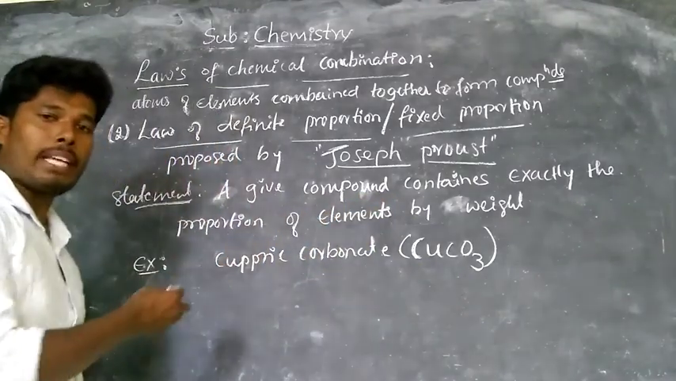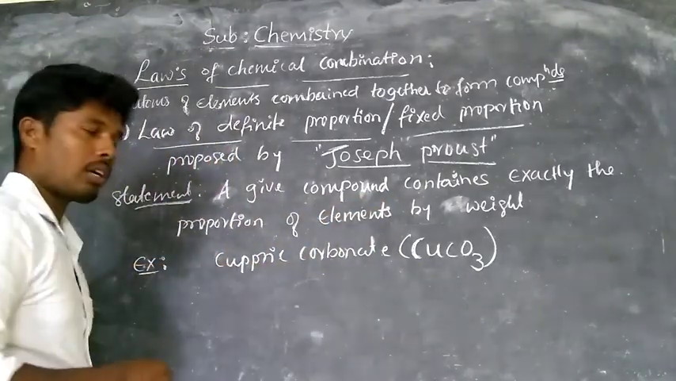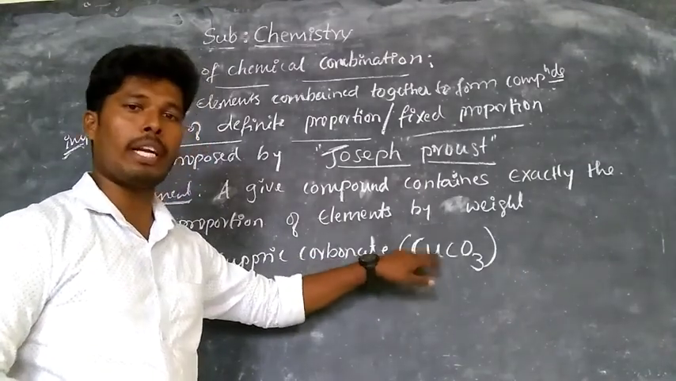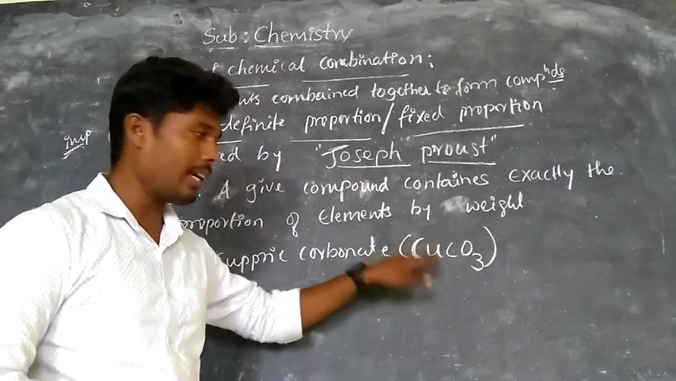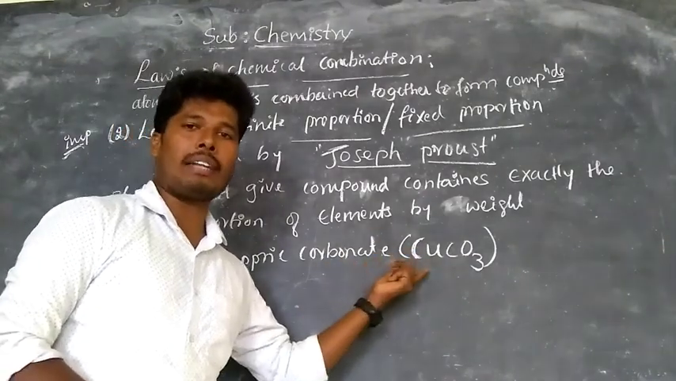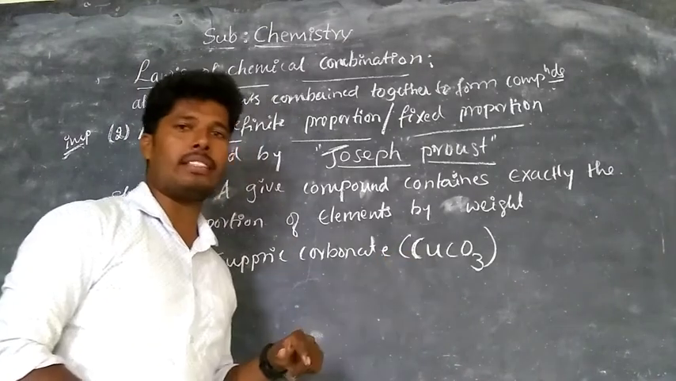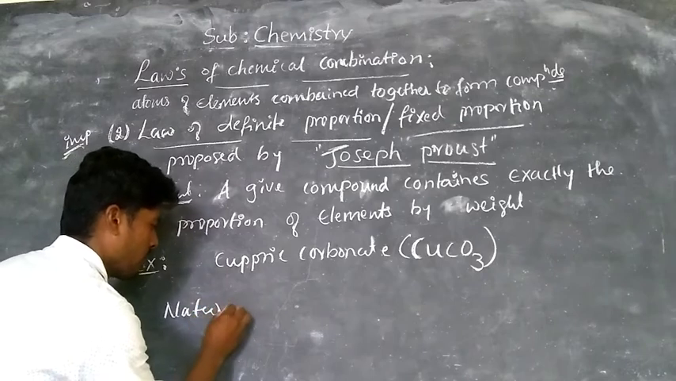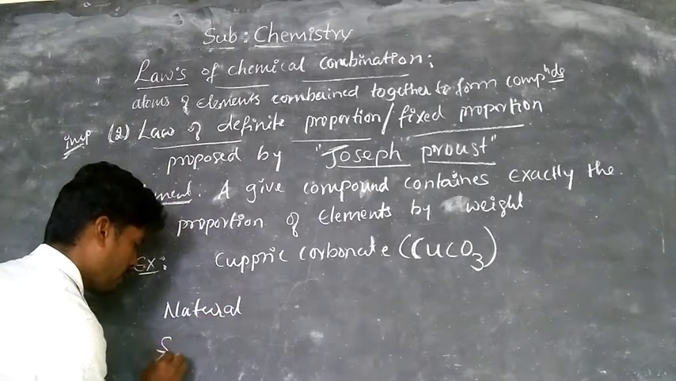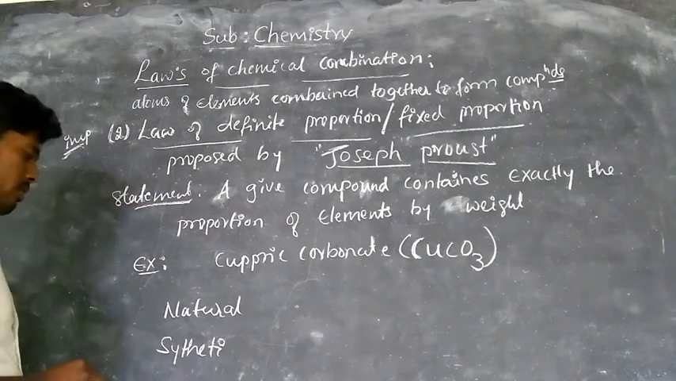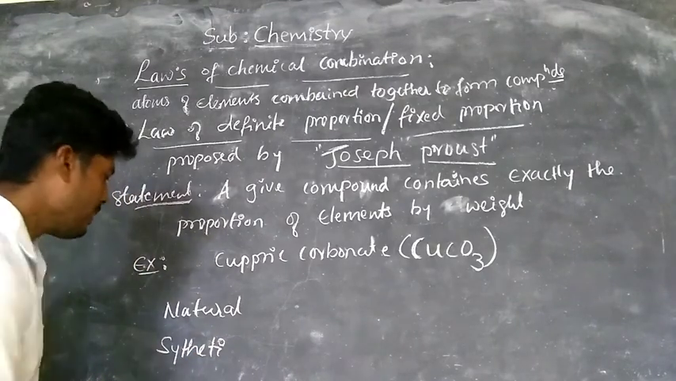For example, observe this copper carbonate, that is cupric carbonate. This can be made both naturally and artificially. It means natural and synthetic.